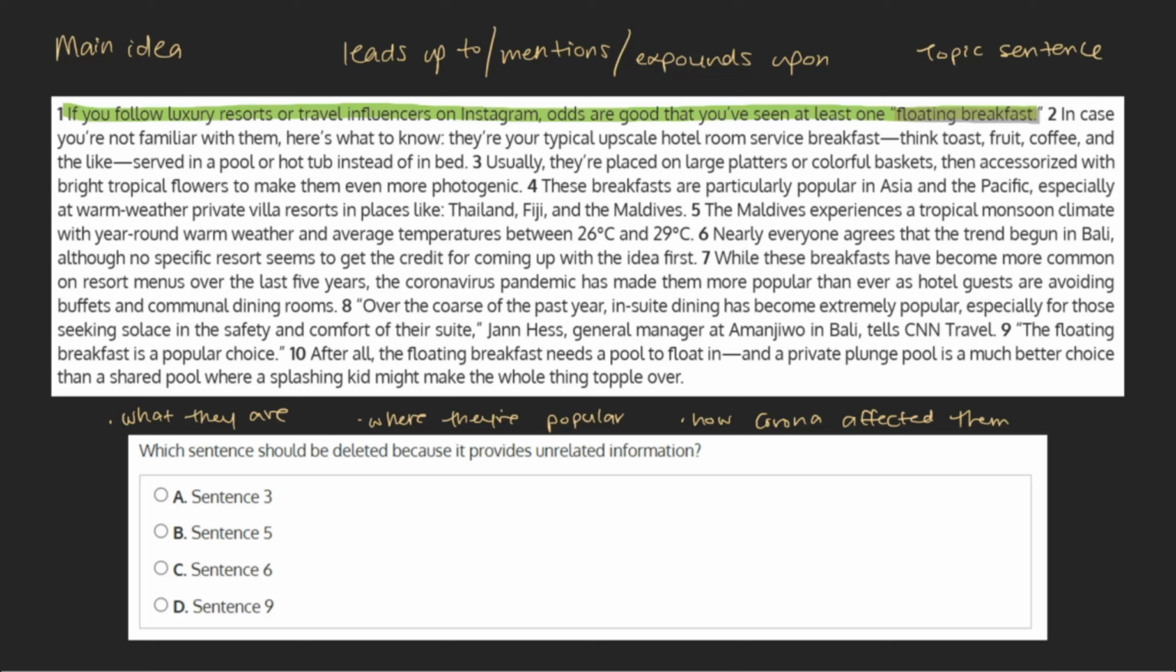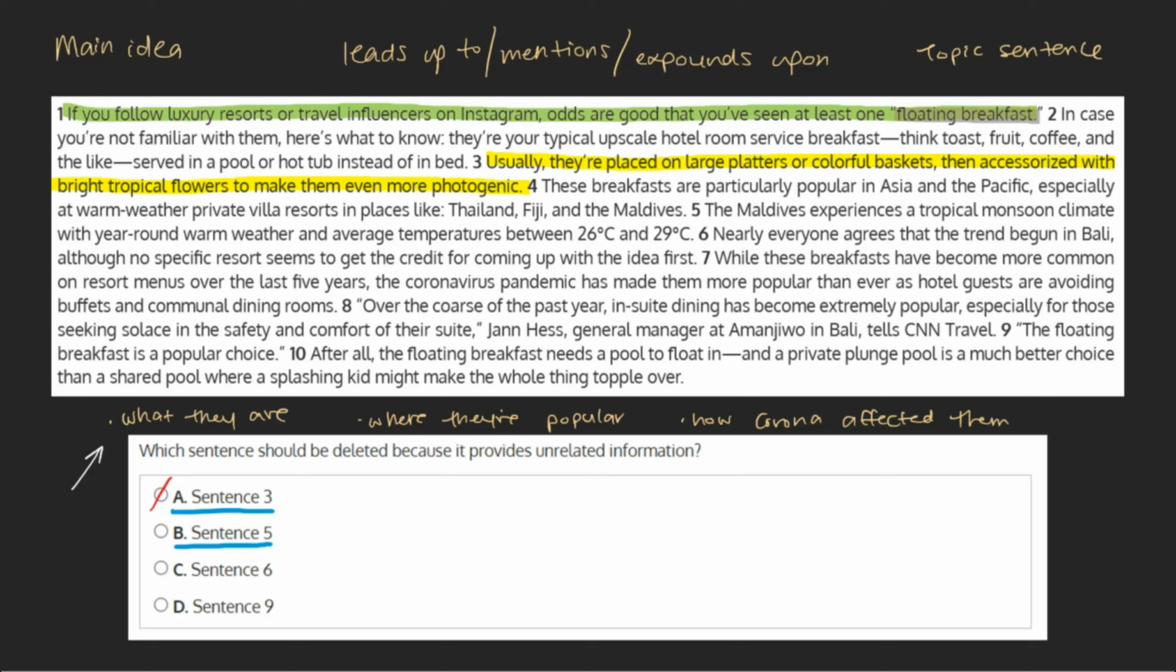Now that we've established what the main idea of our passage is, all that's left to do is go through our choices and see which one doesn't fit in with this theme and discuss some aspect of the floating breakfast. A. Sentence 3. Usually, they're placed on large platters or colorful baskets, then accessorized with bright tropical flowers to make them even more photogenic. This fits in with our main idea, as it gives a basic definition of what the floating breakfast is. This can be marked as incorrect.